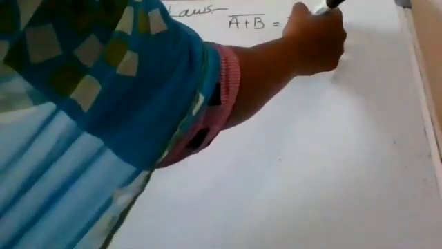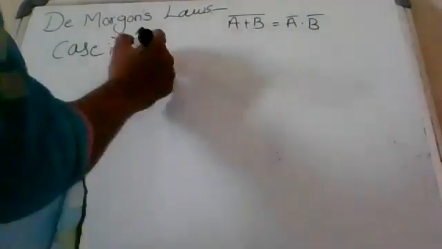So these are the four cases. Case 1. So what is the first law? A plus B whole complement equal to A complement dot B complement.